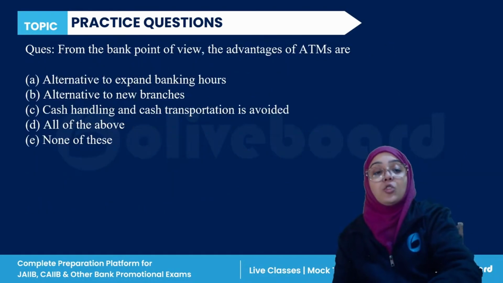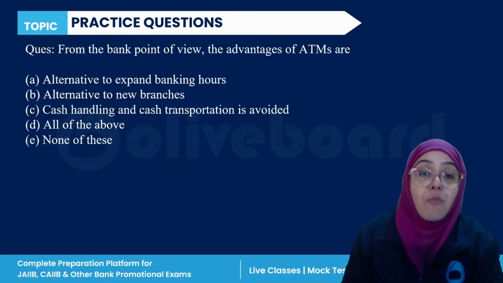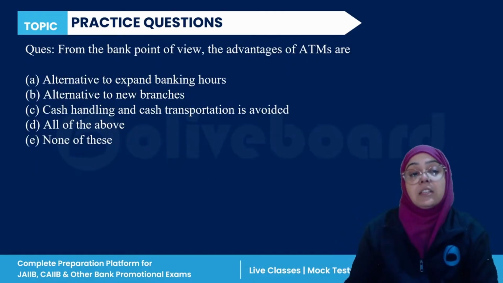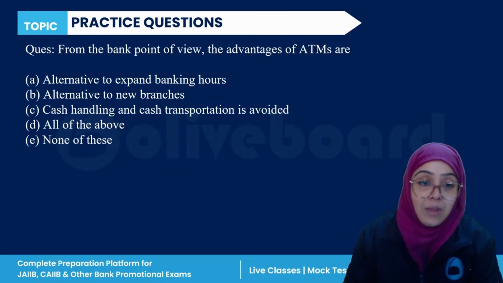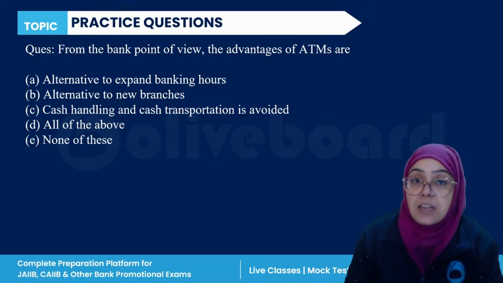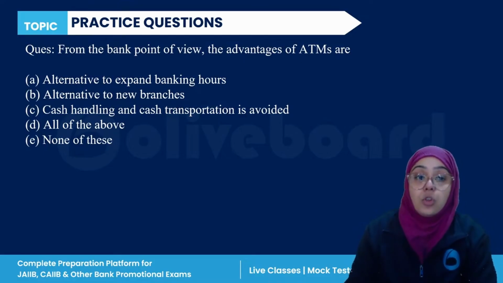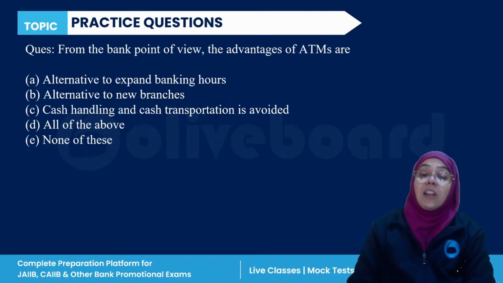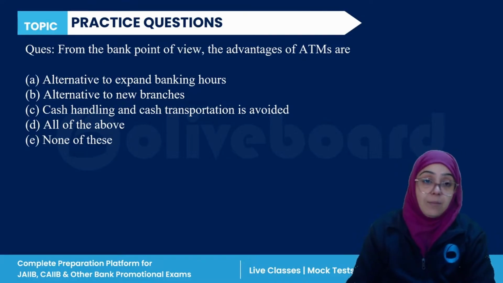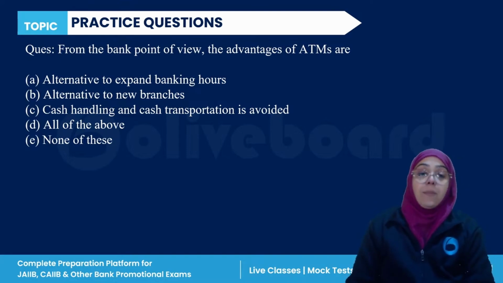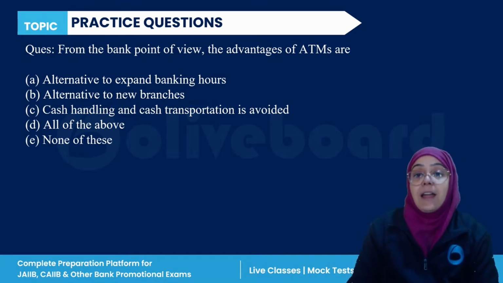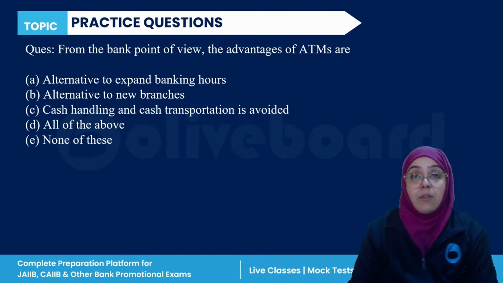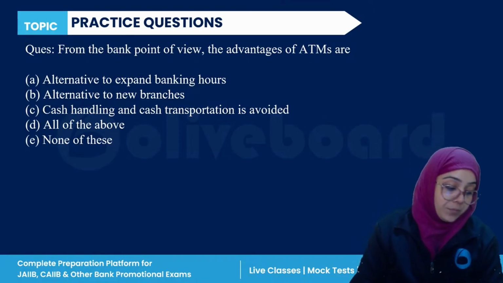Okay, next question. From the bank's point of view, the advantages of ATMs are: we have four or five options: alternative to expand banking hours, alternative to new branches, cash handling and transportation is avoided, all of the above, or none of the above. So what are the advantages of ATMs from the bank's point of view? Everyone, please answer this question.